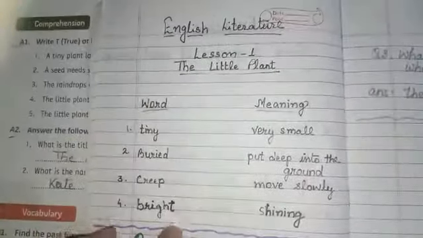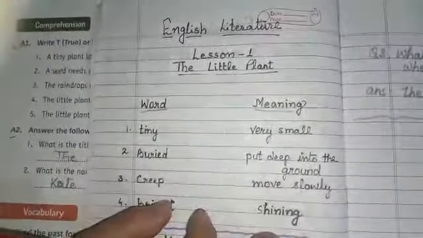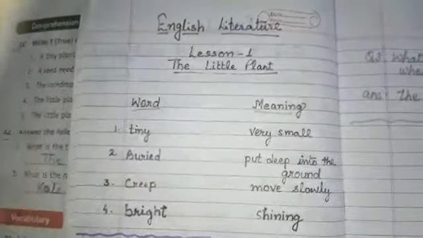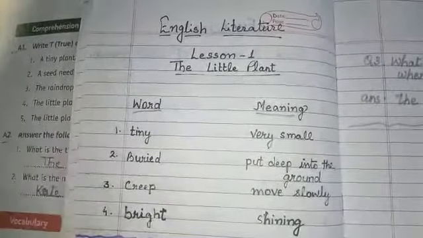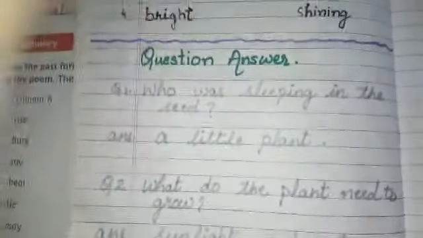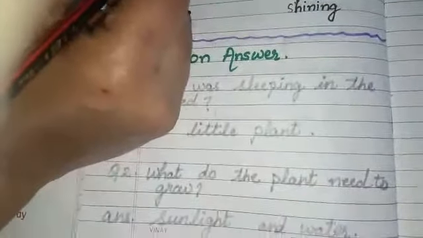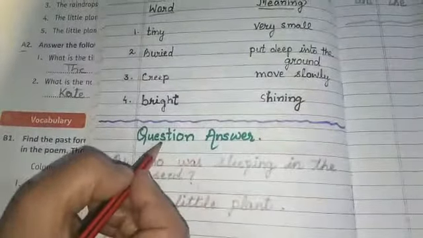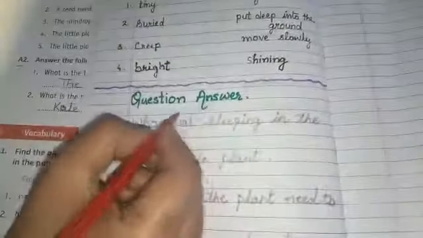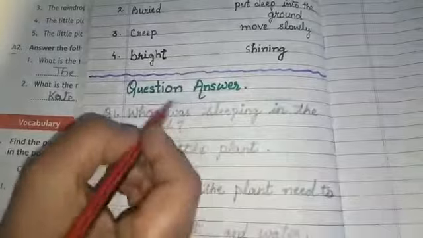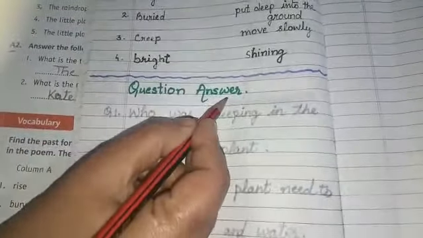There are 4 words and you have to write the meaning. Please do all the work in the separate copy. Okay, children? Don't do anything in the classwork copy, just make a separate copy for it. Write all the word meaning and then put the line like this, and there are some questions that you have to write. These are question and answer.